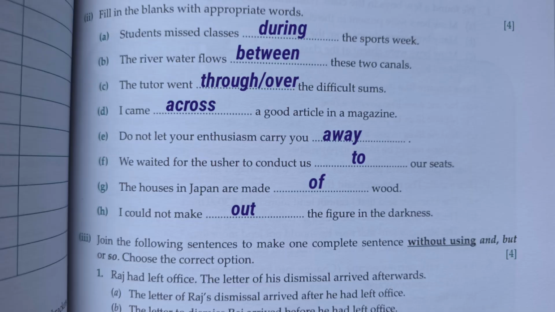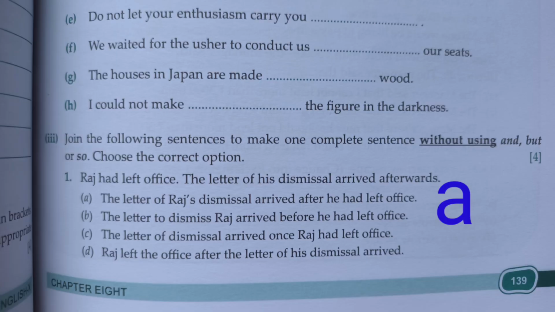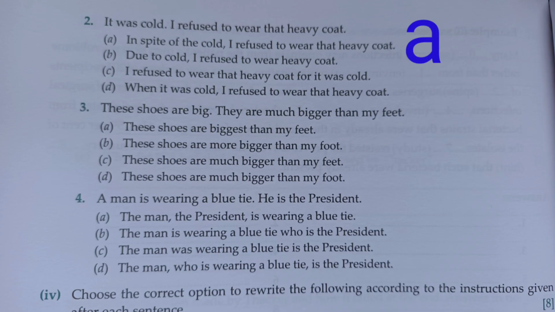So here correct option is A. The letter of Raj's dismissal arrived after he had left office. Next, number 2. It was cold. I refused to wear that heavy coat. So here option A is correct. In spite of the cold, I refused to wear that heavy coat.